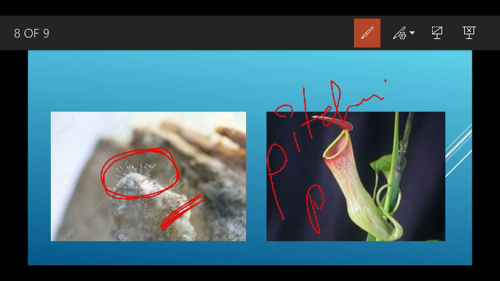This is also an example of an insectivorous plant.